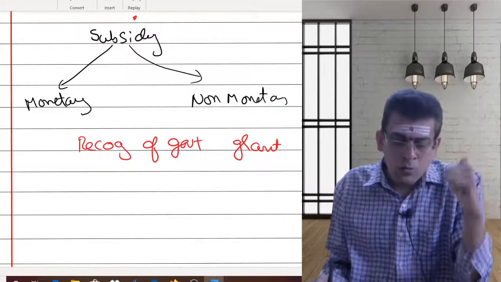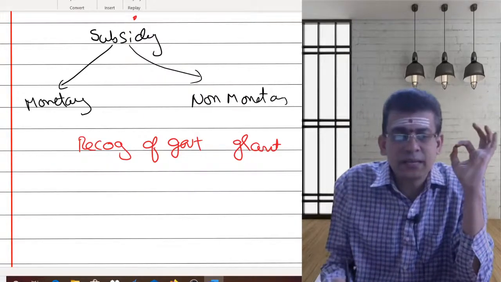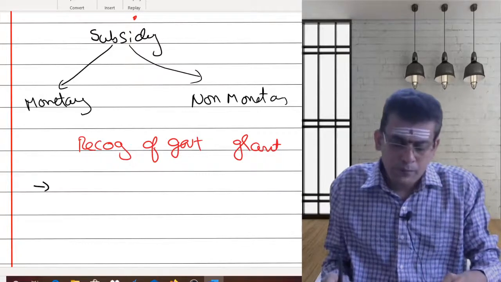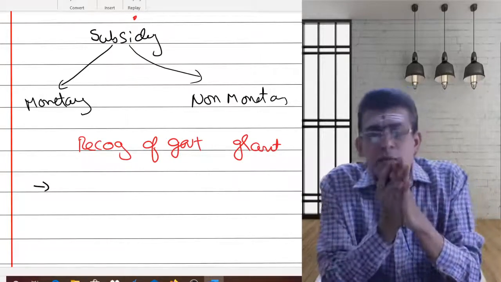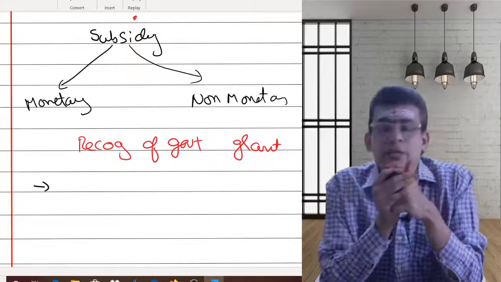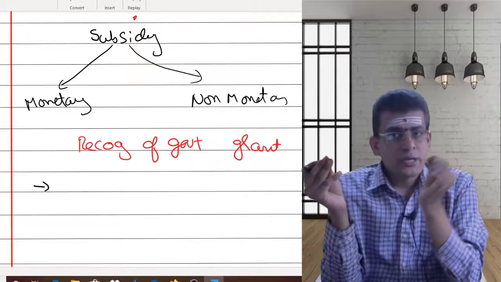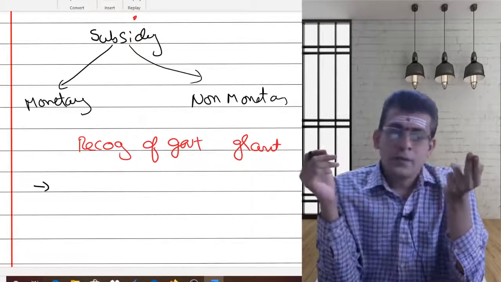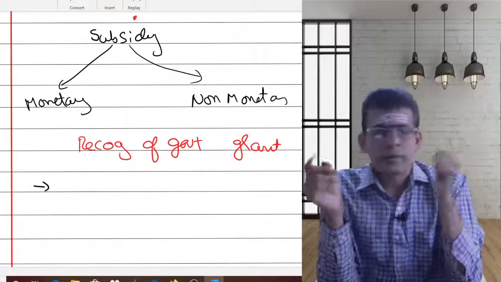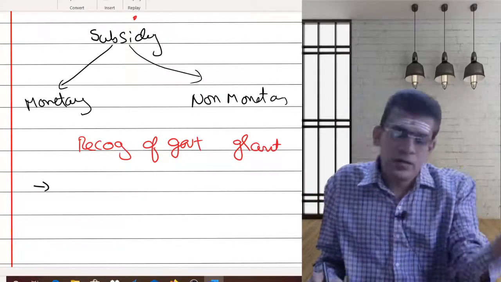Now, how do I recognize? What are the conditions? Basically, the standard gives you two conditions. There may be something called a conditional grant. What is the meaning of a conditional grant? The donor is putting some sort of conditions. If you satisfy those conditions, then only you will be getting money. So as soon as the conditions are satisfied, you can recognize.